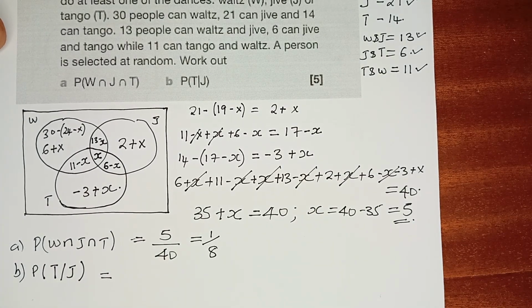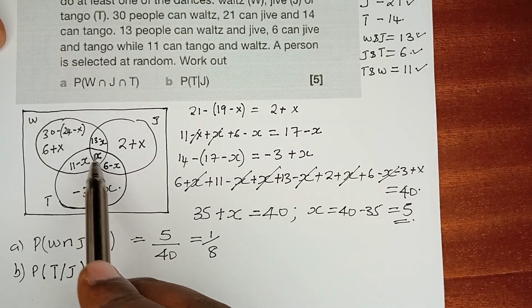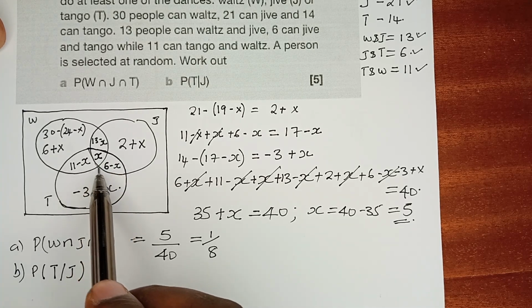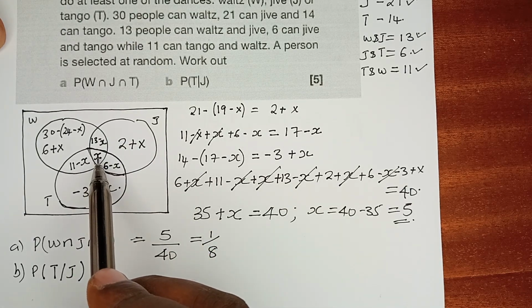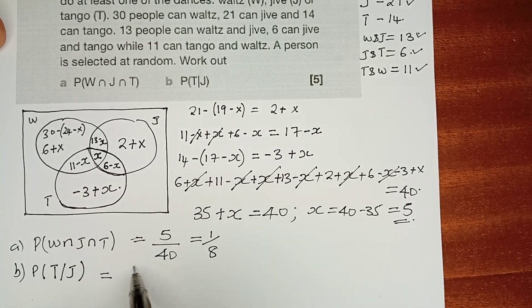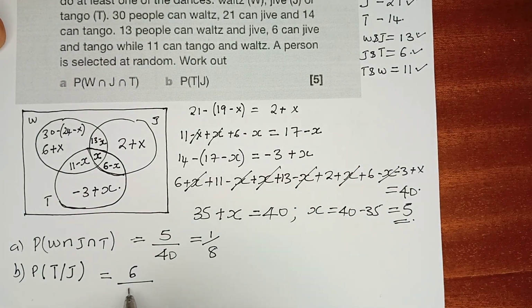Find the probability that somebody is going to tango, given that he's also doing the jive. So we are talking about this intersection. There is an intersection here, this one, going to tango, given that he's going to jive also. Within that intersection, we have x, which is 5, and 6 minus 5, that is 1. So 5 plus 1 is 6. Out of the total possible, those who can jive, 21. And this is reducing to 2 over 7 when you divide everything by 3. And that is the answer to part B of the question.